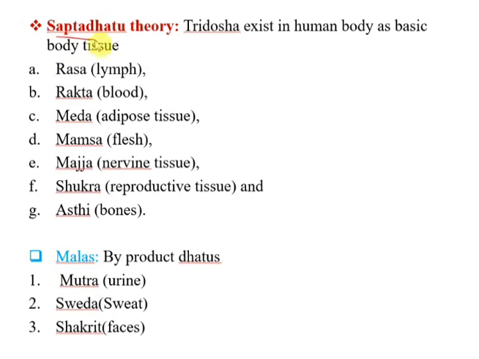I already told that sapta means 7. In that we will study about rasa. Rasa means lymph. Rakta means blood. Meda means adipose tissue. Mamsa means flesh. Majja means nervine tissue. Shukra means reproductive part. And asti means bones.